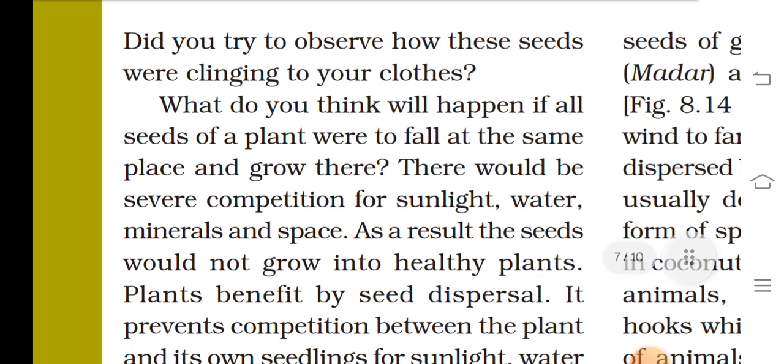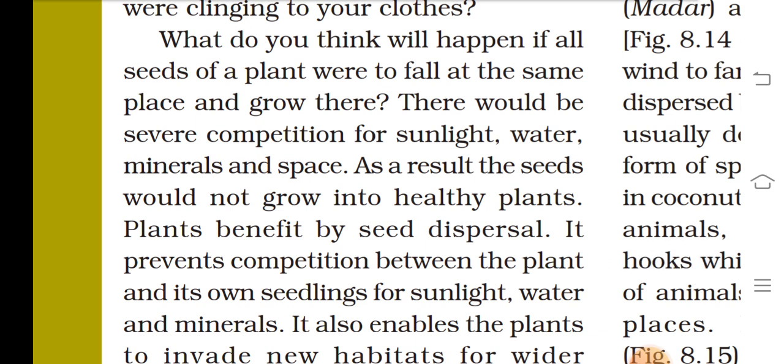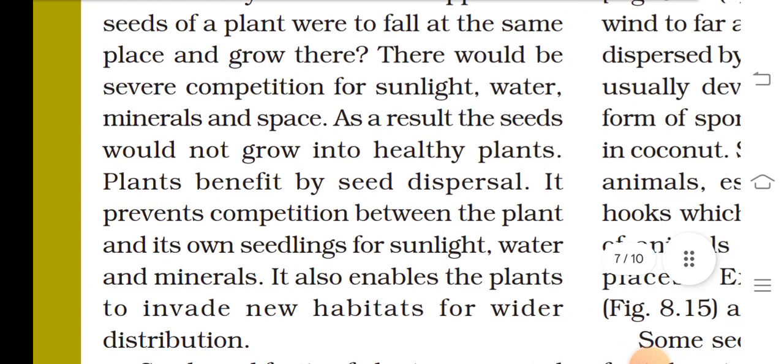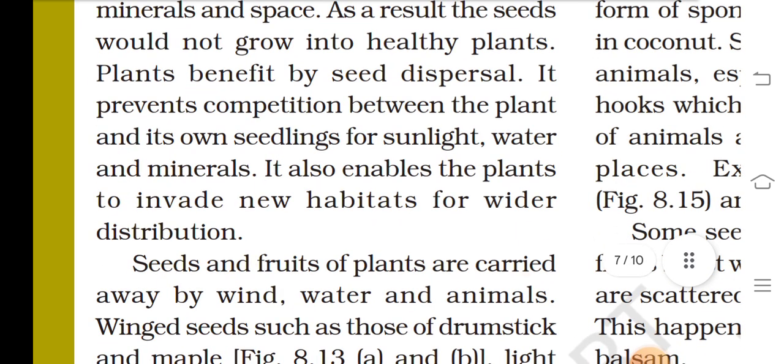Did you try to observe how these seeds were clinging to your clothes? What do you think will happen if all seeds of a plant were to fall at the same place and grow there? There would be severe competition for sunlight, water, minerals and space. As a result, the seeds would not grow into healthy plants.